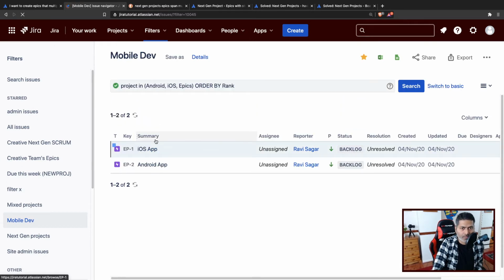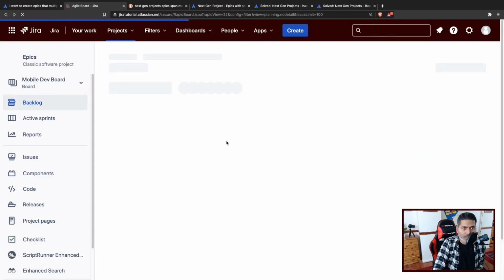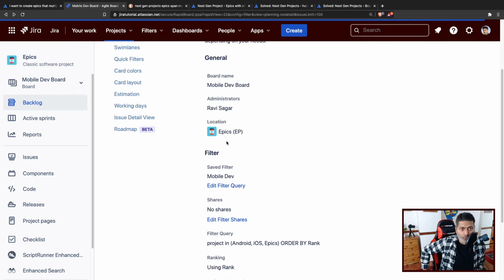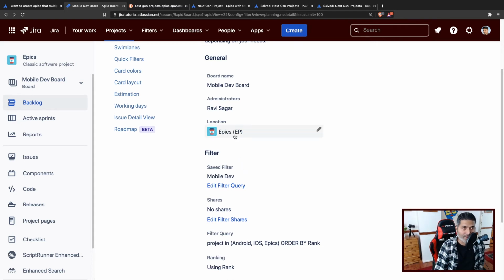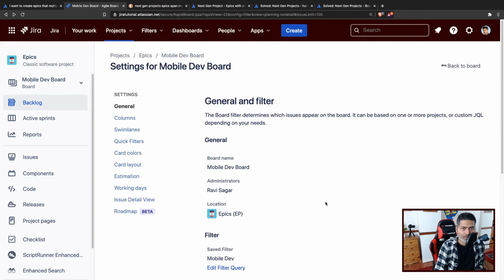The filter query is perfect and fine. Now to start the work, I can start creating stories in this board, and I will link it to the epics that are actually in a different project, which is Epic.